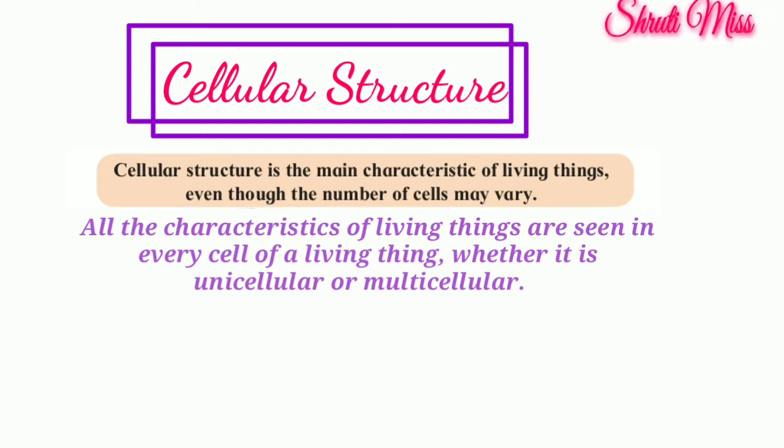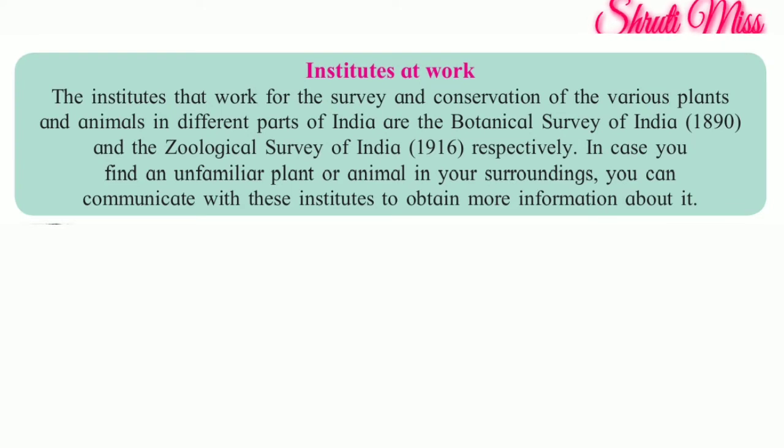Okay. Now, institutes that work. The institutes that work for the survey and conservation of the various plants and animals in different parts of India are the Botanical Survey of India, where botanical means plants, and the Zoological Survey of India. So zoological means animals, respectively. In case you find an unfamiliar plant or animal in your surroundings, you can communicate with these institutes to obtain more information about it. Okay.